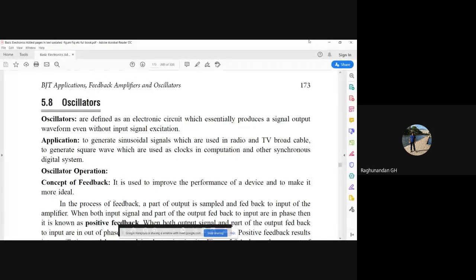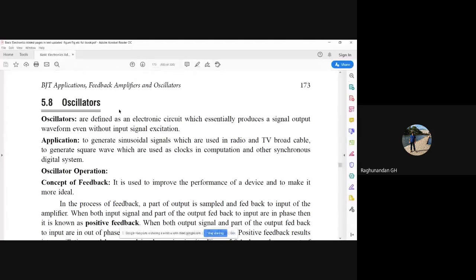So yesterday we discussed the feedback concepts. Today we'll begin with oscillators. Oscillators are mainly based upon the feedback concepts. Oscillators are electronic circuits which produce a signal without any input signal excitation.